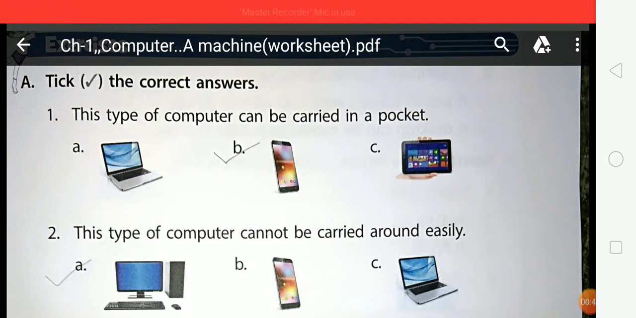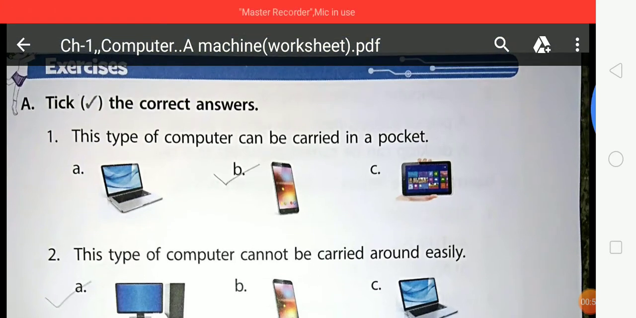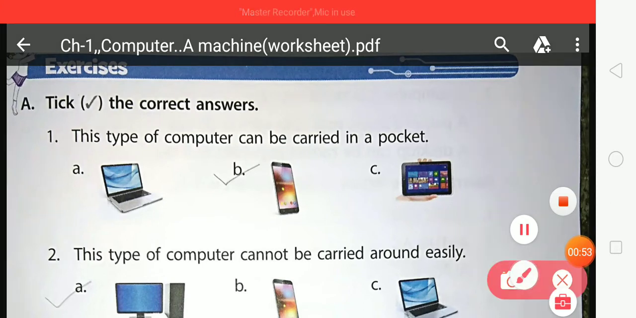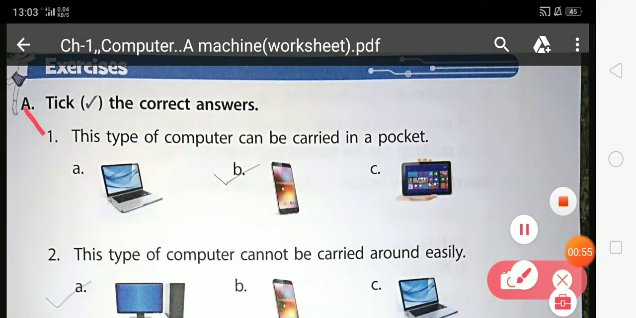So students, listen carefully. Come on, the exercises. Exercise A. Choose the correct answer. Students, in this exercise, you have to choose the correct one from the given options.